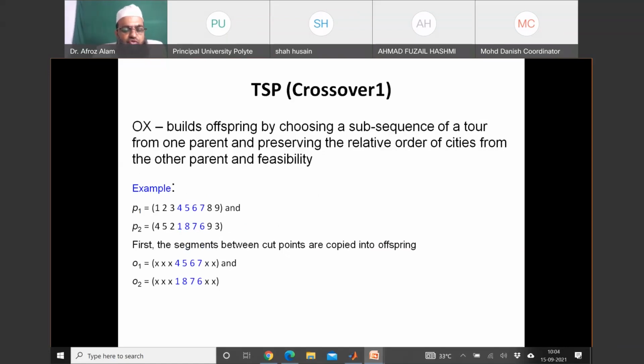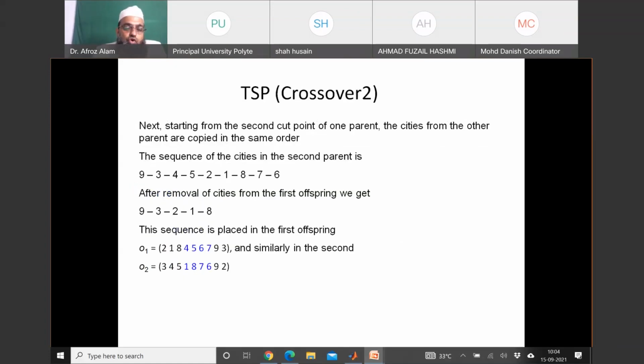Similarly, for offspring 2, to fill the empty positions of offspring O2, we will start from the end point of these cut points of parent 1. So it is 8 9 1 2 3. From this 8 9 1 2 3, we will remove 1 8 7 6. After removing, whatever sequence we are getting, we will start filling O2, and we will get 1 8 7 6 9 2 3 4 5. You may check yourself.